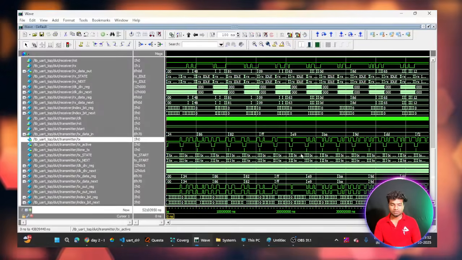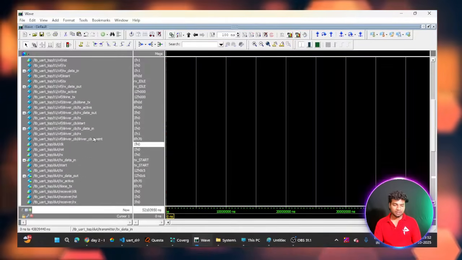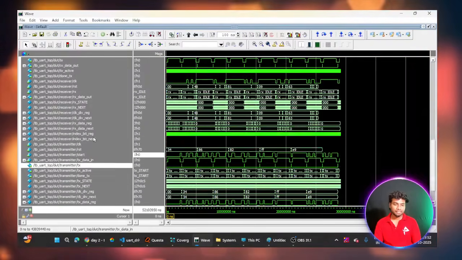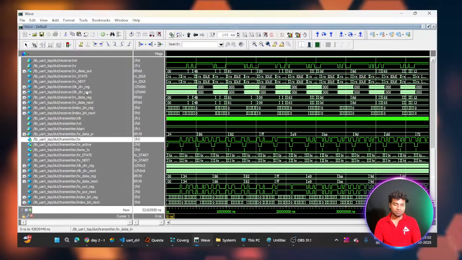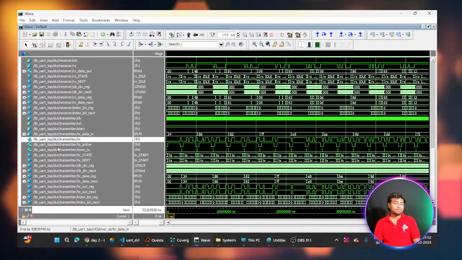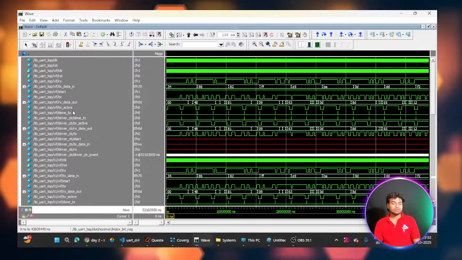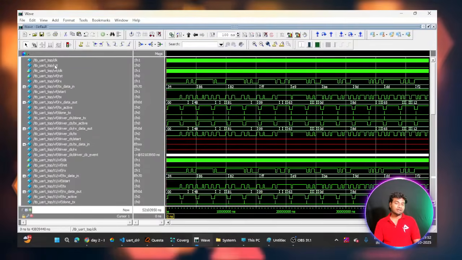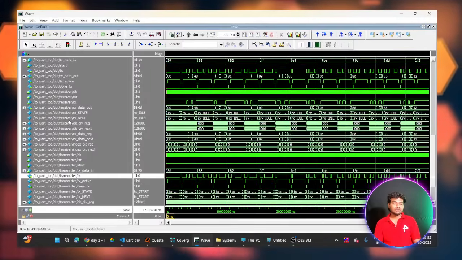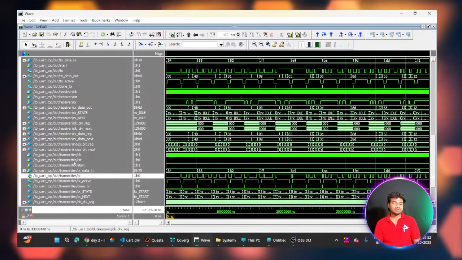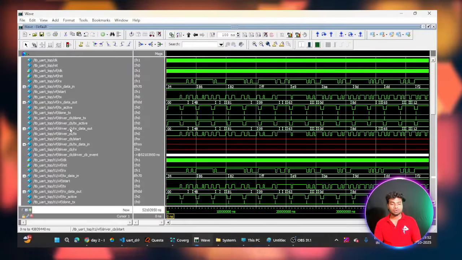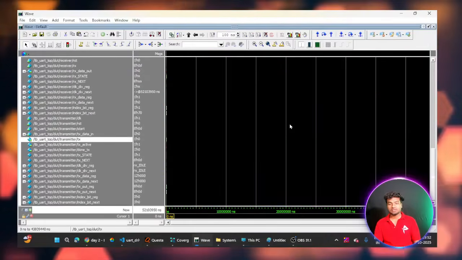So my TX data, and then we want to check the TX and RX data. Where we have to check, you can see these are the signals we are using inside my design code: clock, reset, virtual interface, data in, start bit, stop bit, and then receiver side, transmitter side. These are the signals we are using in our code. There are a lot of signals. These are the waveform outputs.